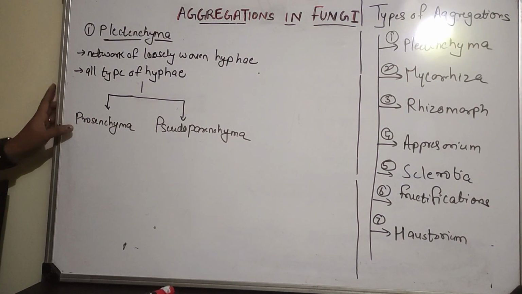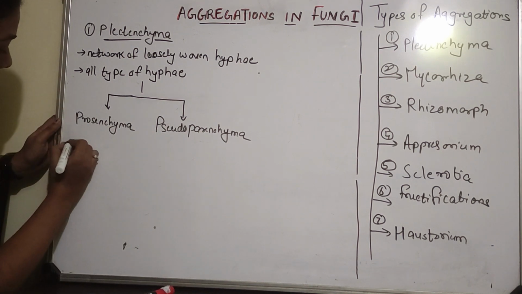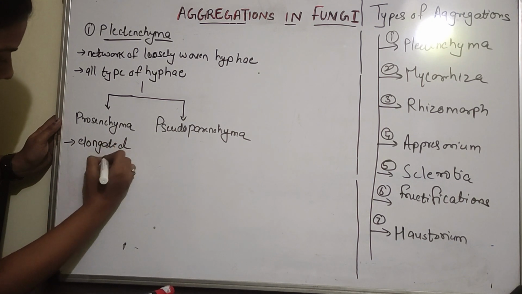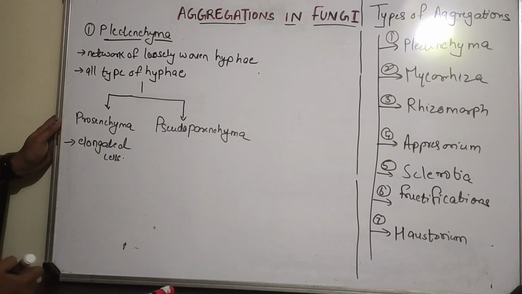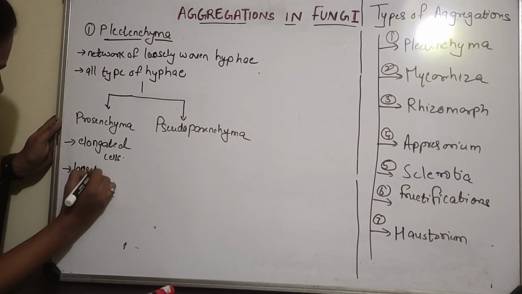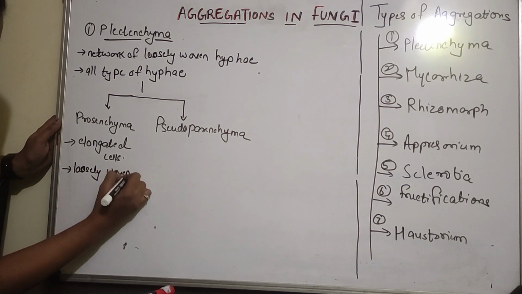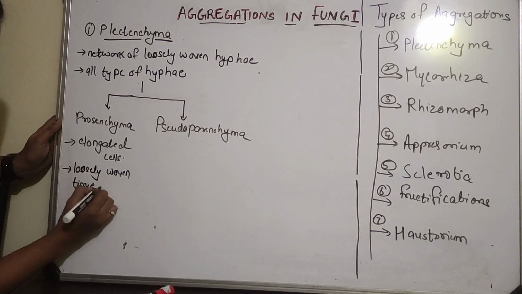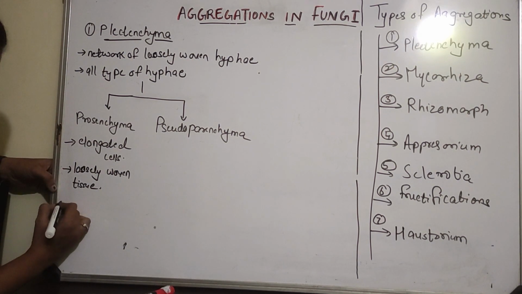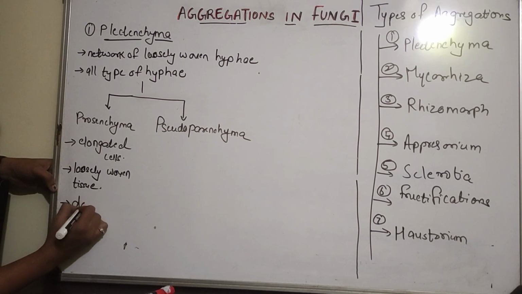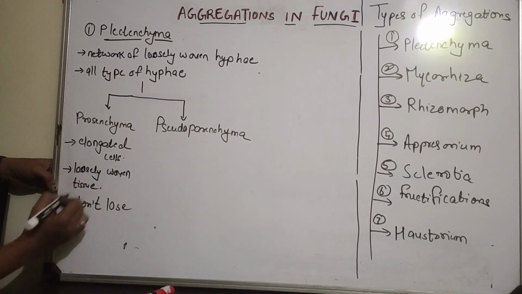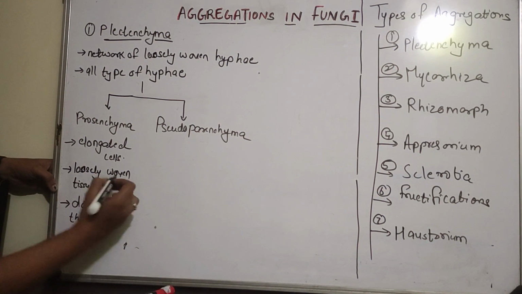So Prosenkyma looks like an elongated cell. These are like a mass of elongated cells, a mass of loosely woven tissue. They look like that. And the most important part is that Prosenkyma don't lose their identity.